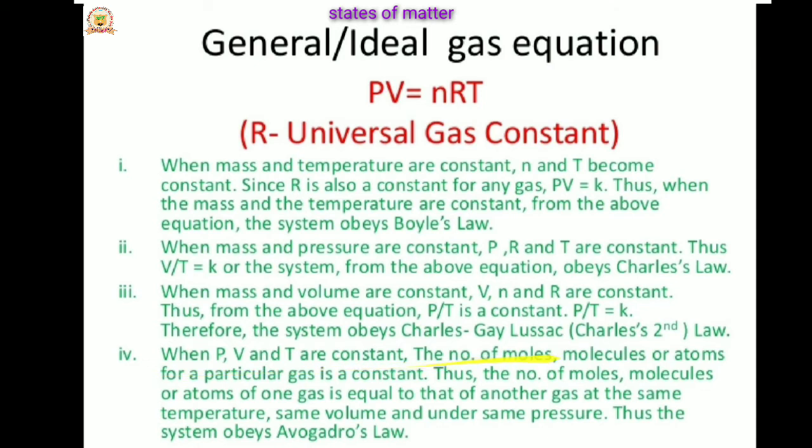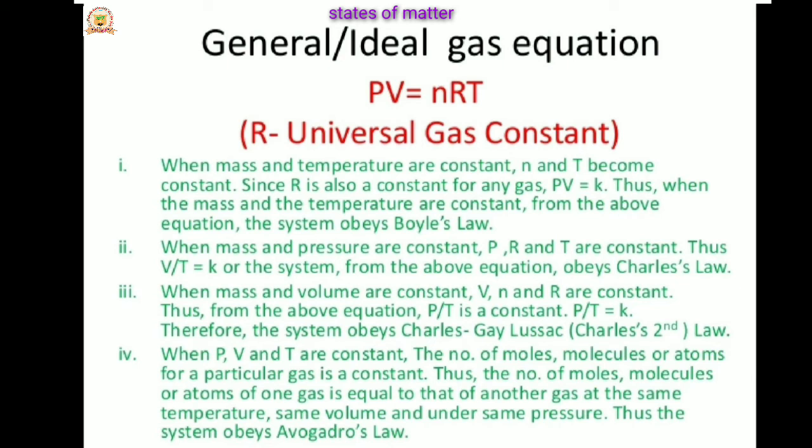When P, V and T are constant, then the number of moles, molecules or atoms for a particular gas is constant. Thus, the number of moles and molecules or atoms of one gas is equal to that of another gas at the same temperature, same volume, under the same pressure. Thus, the system obeys Avogadro's law.